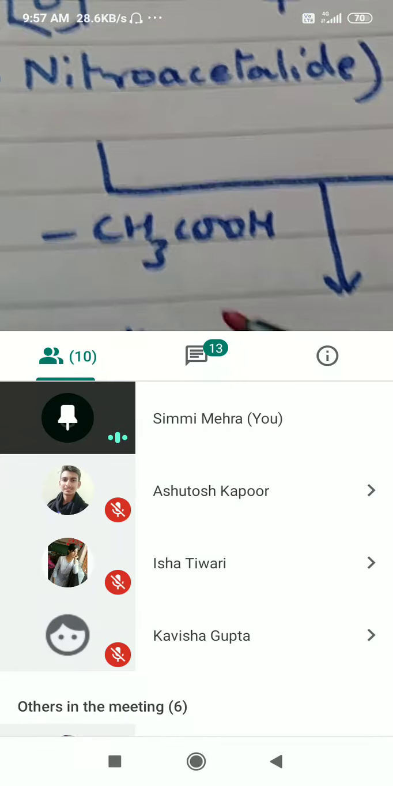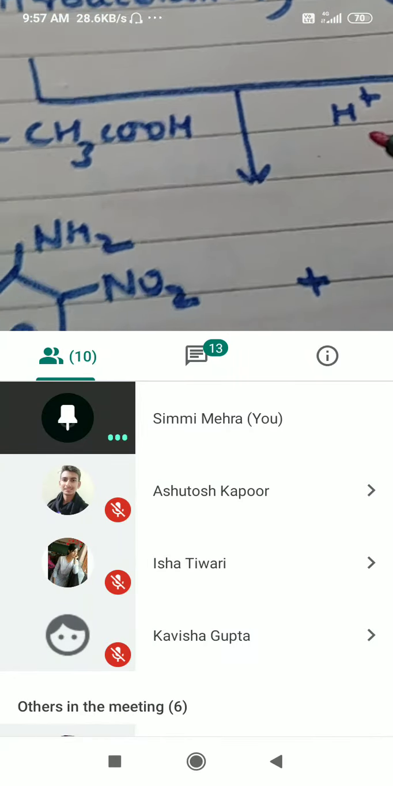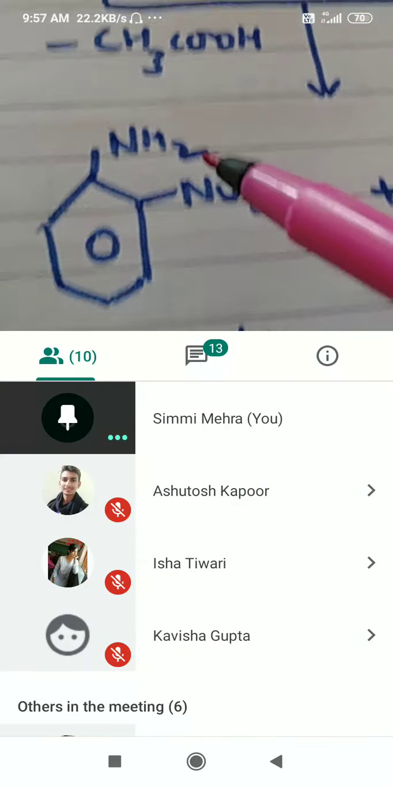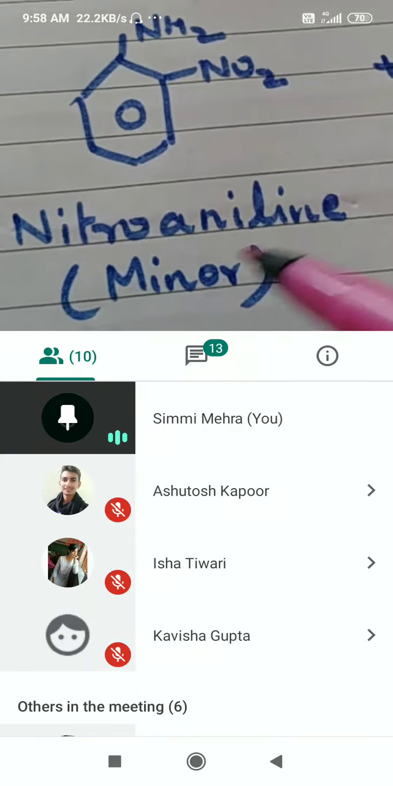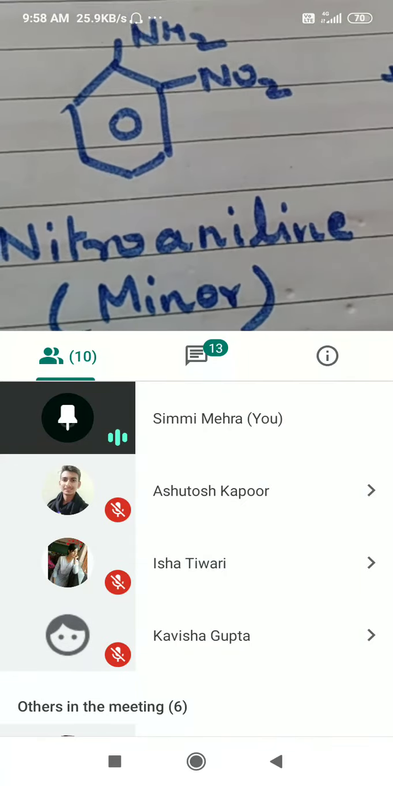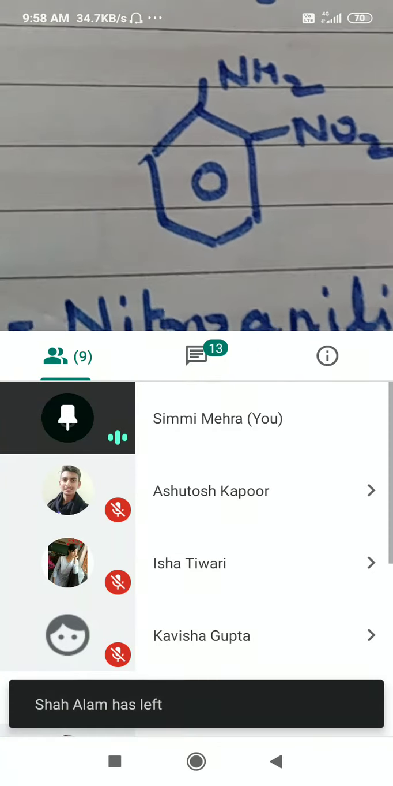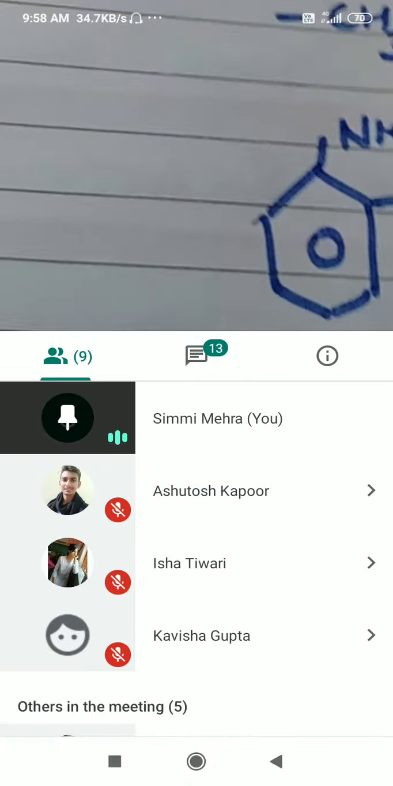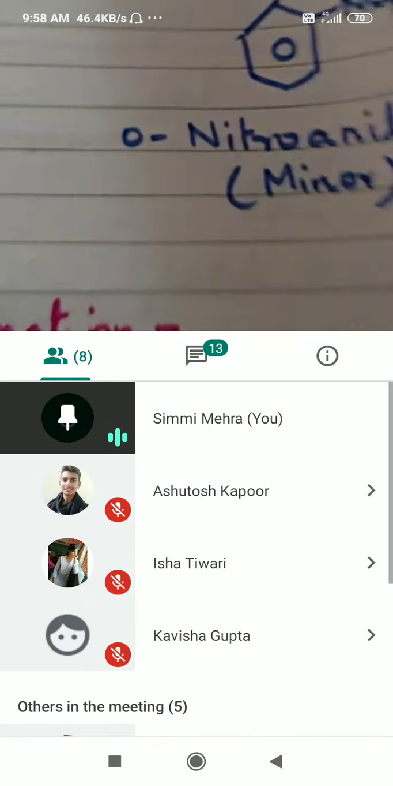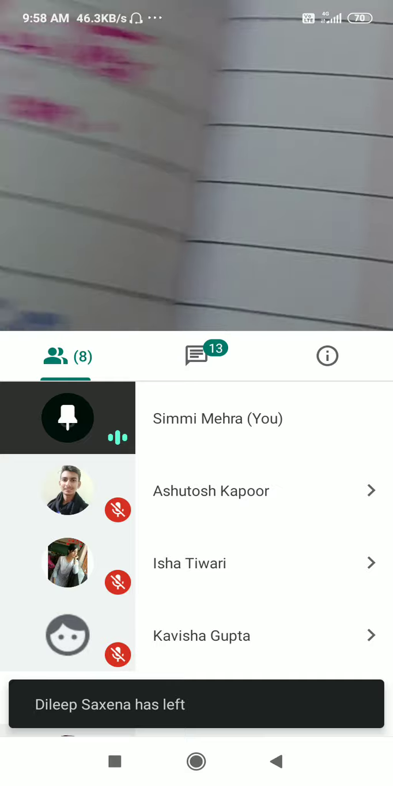I will treat it with an acid, and this will become the NH2 group again. Is that clear? So ortho nitroaniline will be the minor product and the major will be para nitroaniline, just by protecting the NH2 group. And this concept is very important because either you get a conversion on it or you get a reasoning question on it.